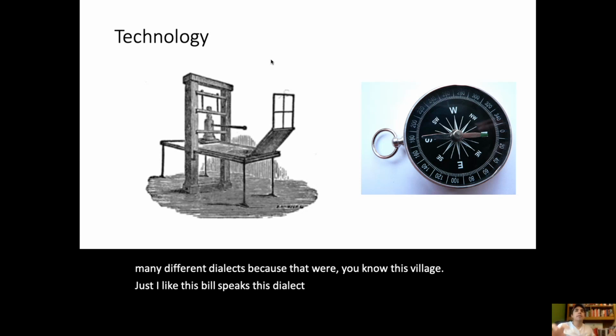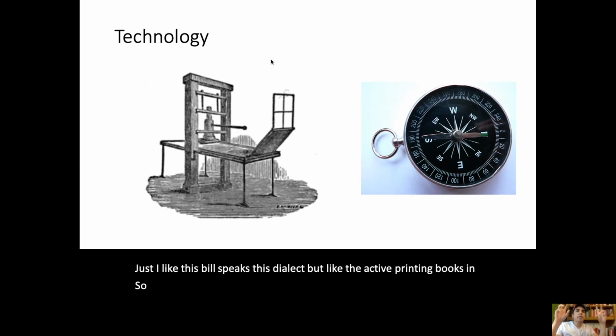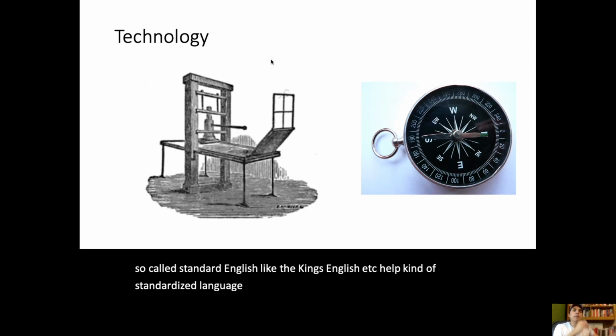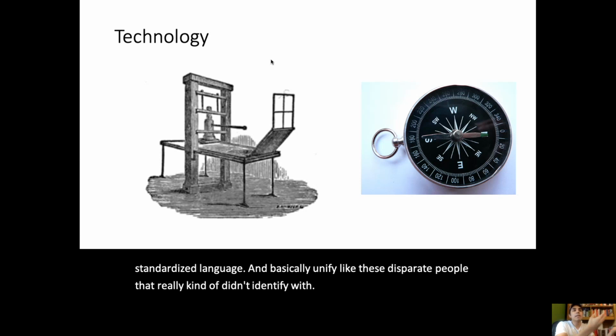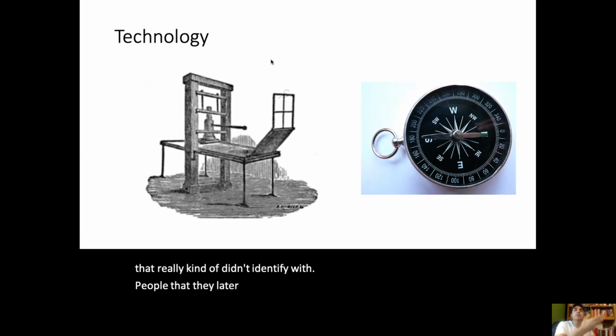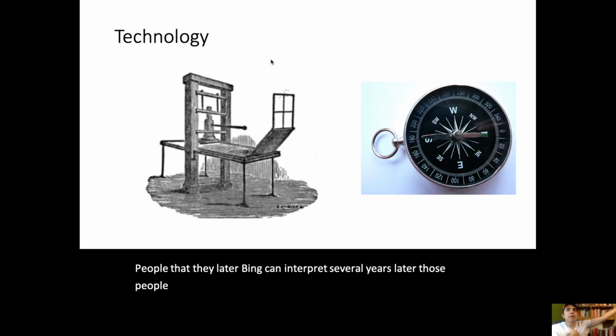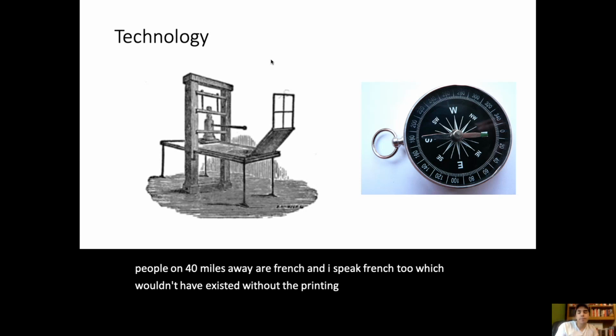But the act of printing books in so-called standard English, like the King's English, helped standardize language and unify these disparate people who didn't identify with each other. Later they think, oh, those people 40 miles away are French and I speak French too, which wouldn't have existed without the printing press. If I don't make sense, email me.